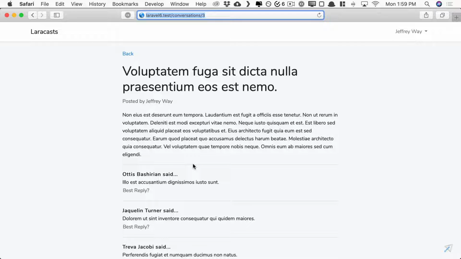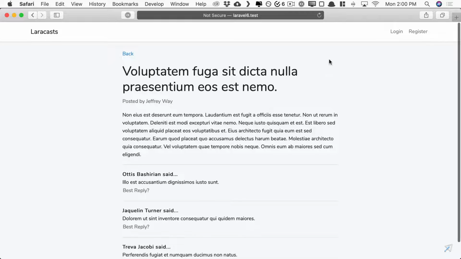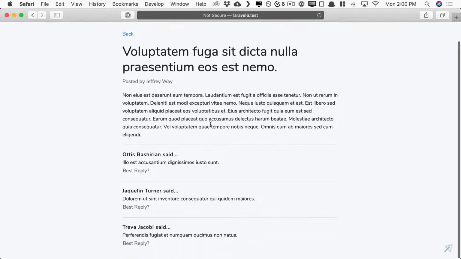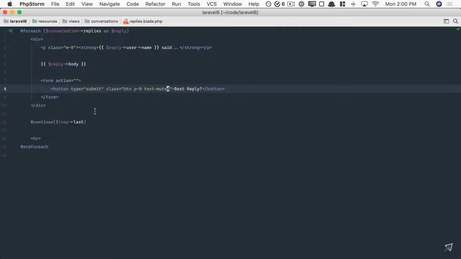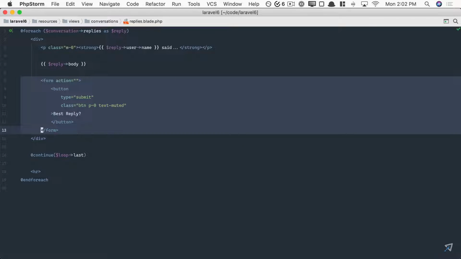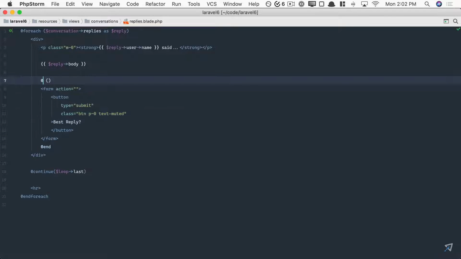But now we have one problem, as you surely guessed. If I open this tab in a private window, even if I'm only a guest, I still see a form to mark it as a best reply, and I'm not authorized to do that. So how might we conditionally display elements like this? Well, let's kind of make it nice and readable. Let's wrap this within a Blade directive. And as it turns out, there's one called can.